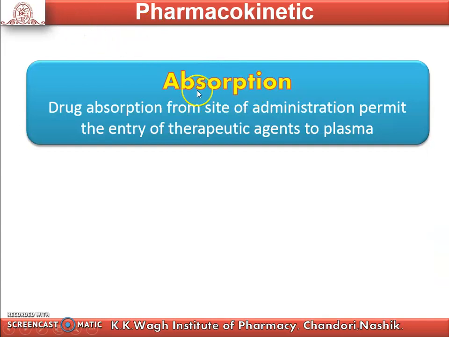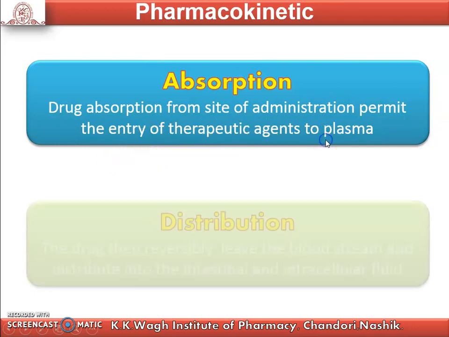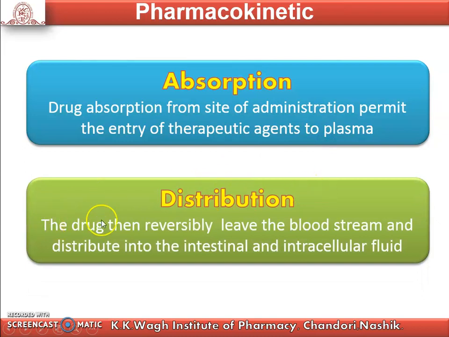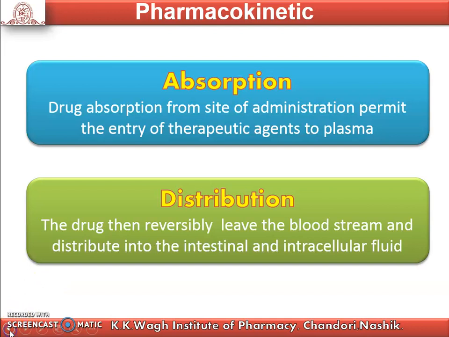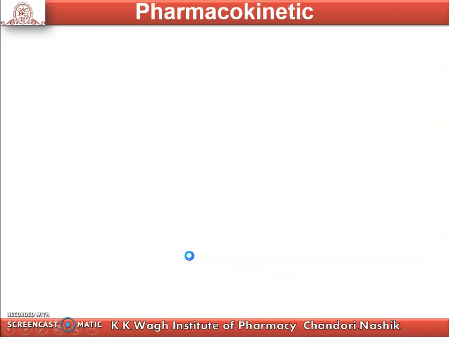Firstly, we see what is meant by absorption. Drug absorption from the site of administration permits the entry of the therapeutic agent into the plasma. Then distribution: the drug reversibly leaves the bloodstream and is distributed into the interstitial and intracellular fluid.